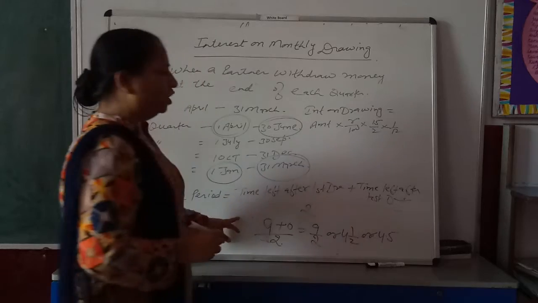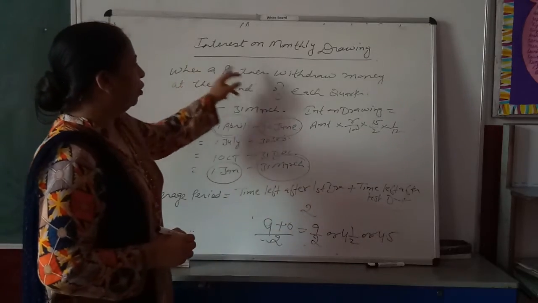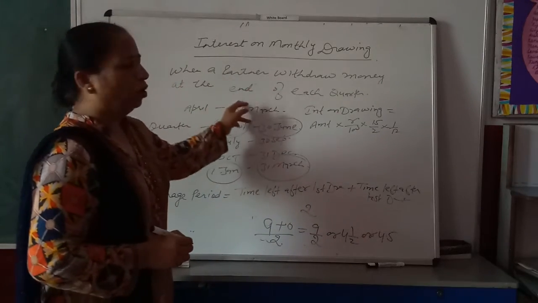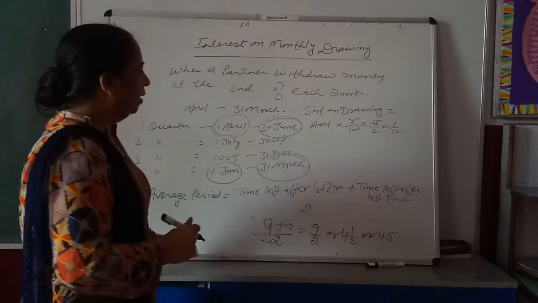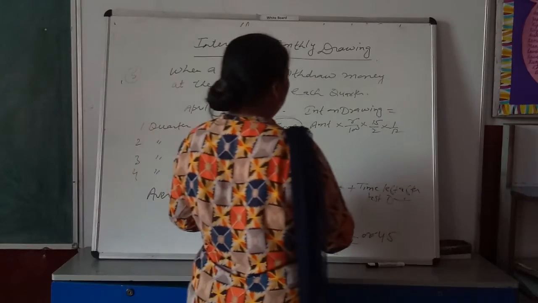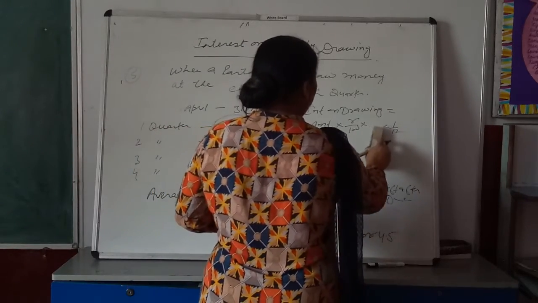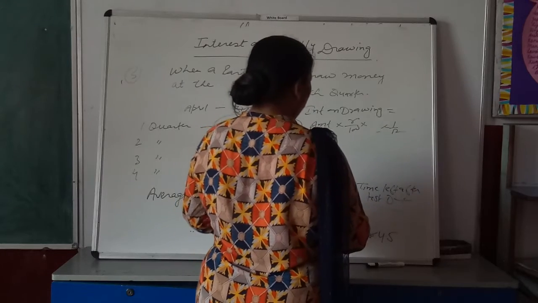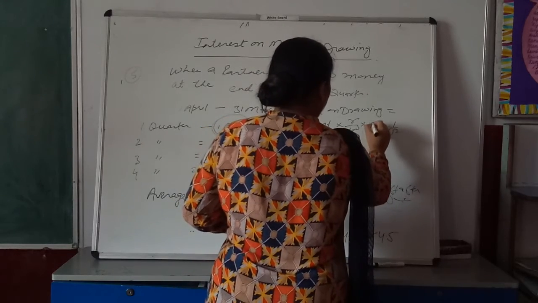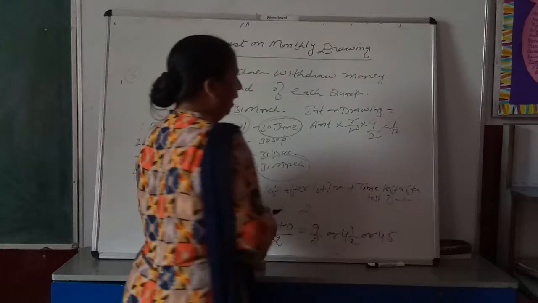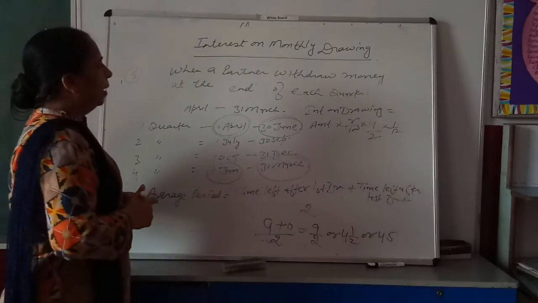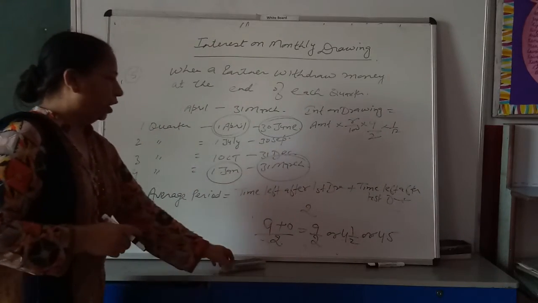This is the average period when a partner withdraws money at the end of each quarter, and interest on drawing is amount into rate upon 100 into 9/2 into 1/12.